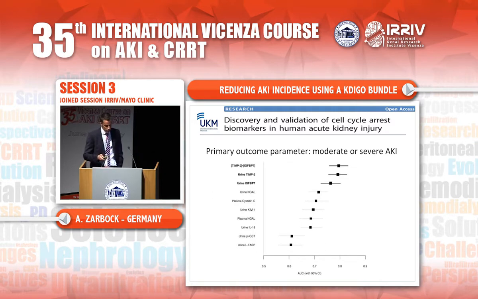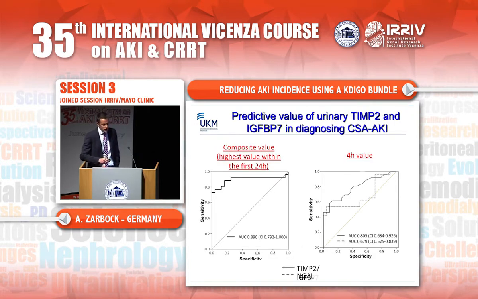after ICU admission. We also used these biomarkers in order to investigate whether they can predict an acute kidney injury after cardiac surgery in high-risk patients. And we identified these high-risk patients by using the Cleveland Clinic Foundation score. This score consists of different comorbidities, and for each comorbidity you get a certain amount of points. And the number of points you get correlates with a dialysis-dependent acute kidney injury after cardiac surgery.